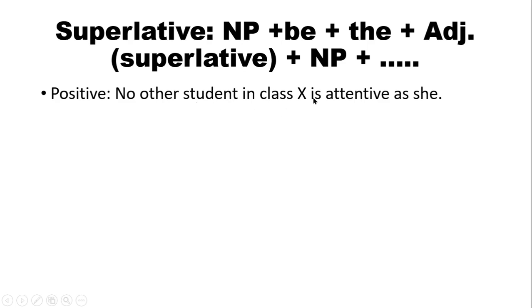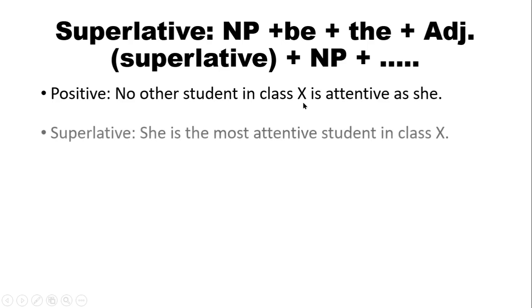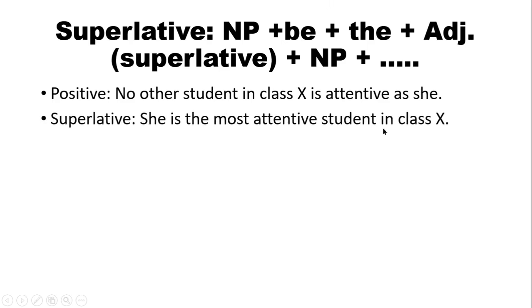Student in class 10. She is the most attentive student in class 10. So NP, the first one is she, and this is be verb, and attentive is adjective. So we have used the superlative form of adjective here, and then here this is another NP and extension.